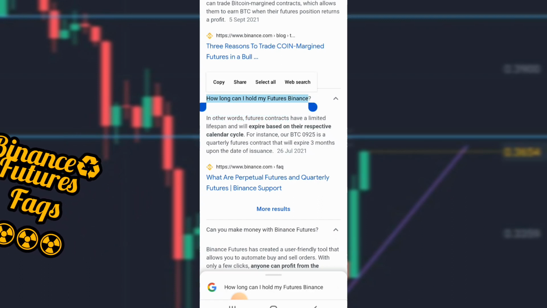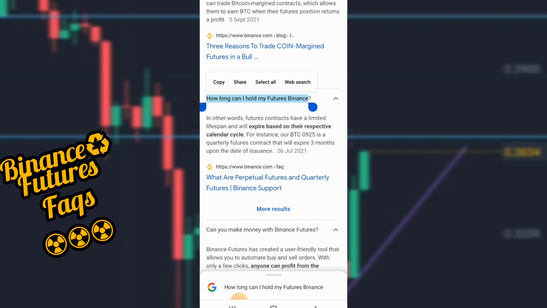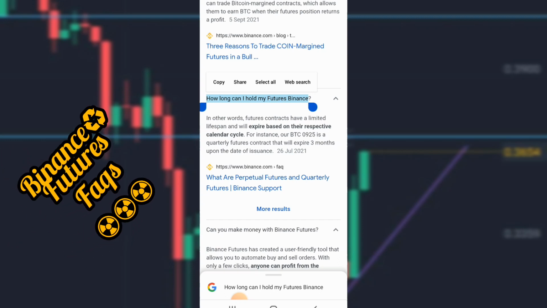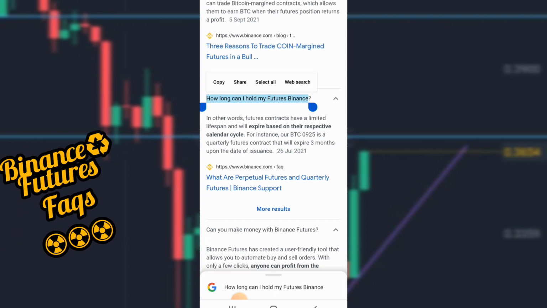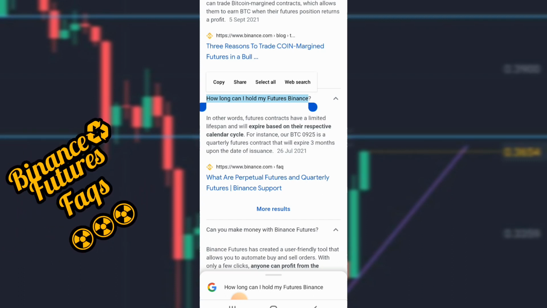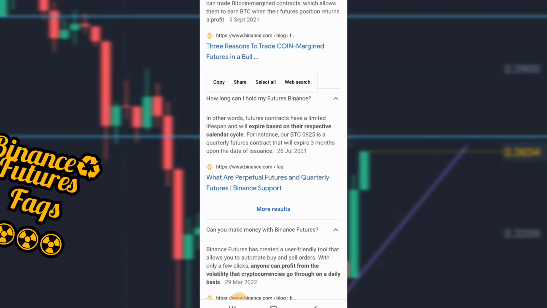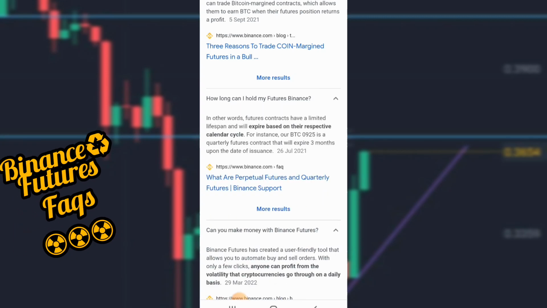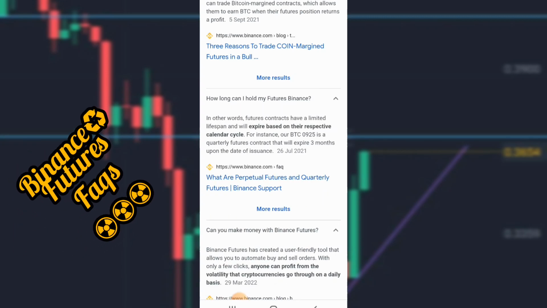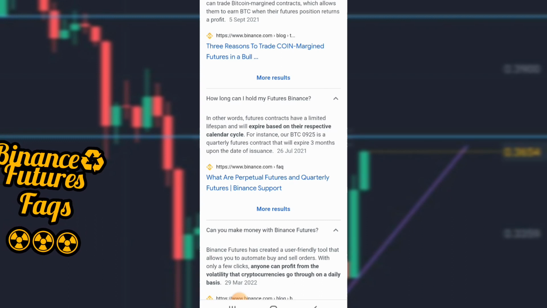Our next question talks about how long I can hold my futures on Binance. Futures contracts have a limited lifespan, so you want to be aware of this. Aside from that, there's liquidation, where if your value gets to a certain point you could be liquidated. There's also a key concept where futures are divided into the perpetual contract and the quarterly contract.